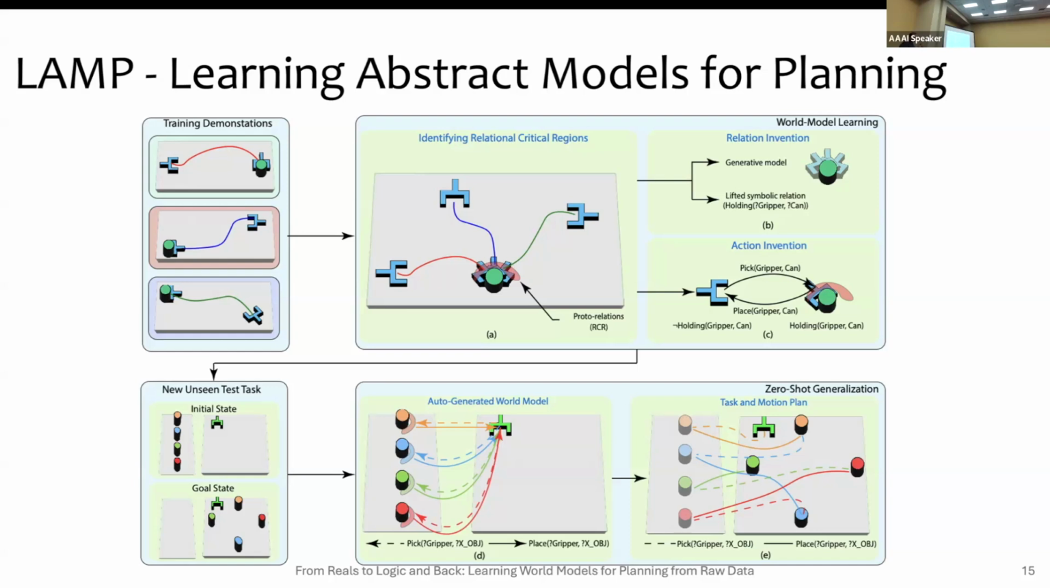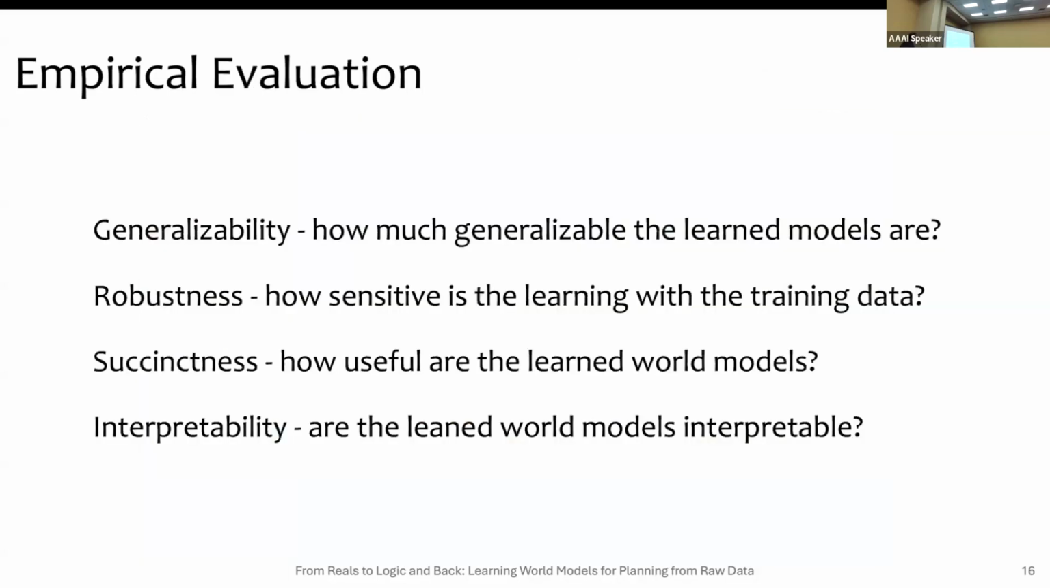And we do these action inventions, which go in and out of critical regions. Once we have these things, we can easily generalize to multiple objects in the environment and different goals for those objects. So we carried out some empirical evaluation. We mainly focused on these four parameters of evaluation: how generalizable, how robust, and how succinct these representations are.